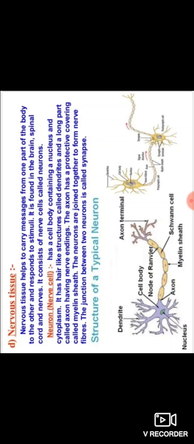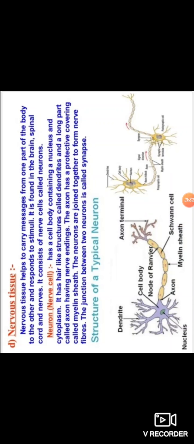The neurons are joined together to form nerve fibers. The junction between two neurons is called a synapse. Very important question: what do you mean by synapse? Synapse means the junction between two neurons.